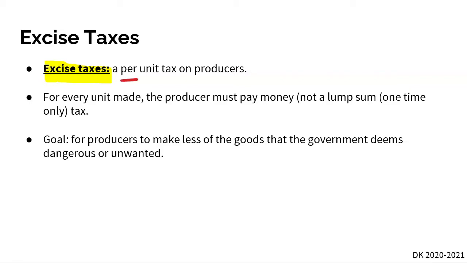And so this phrase, per unit tax, means that for every single unit of the good made, the producer has to pay money to the government, or has to pay the tax here. Okay, so it's not just a lump sum. If, let's say, a cigarette company produces 50 packs of cigarettes, the company is not paying a one-time tax on all 50. Instead, for each one of those 50 packs of cigarettes, they're getting taxed 50 times. And so the goal of an excise tax is to force producers to make less of the good because the government deems this specific good to be dangerous or unwanted in society.